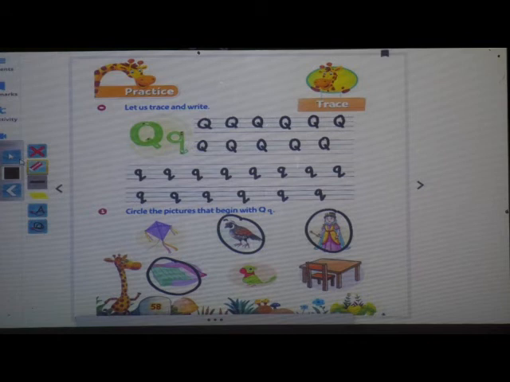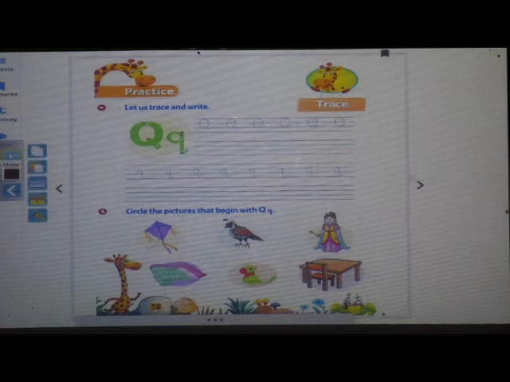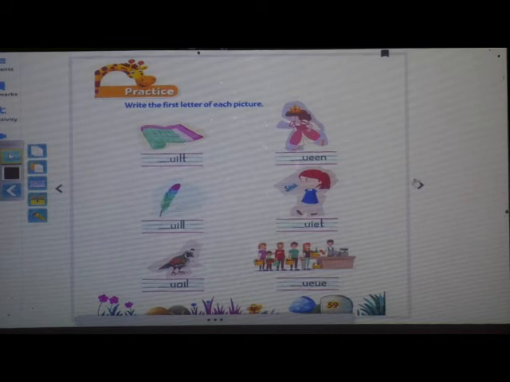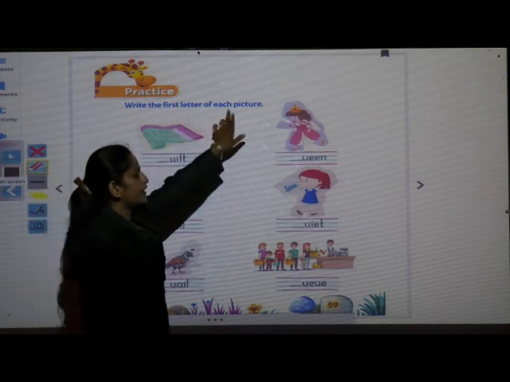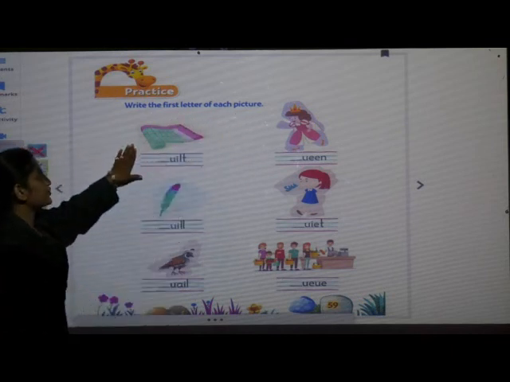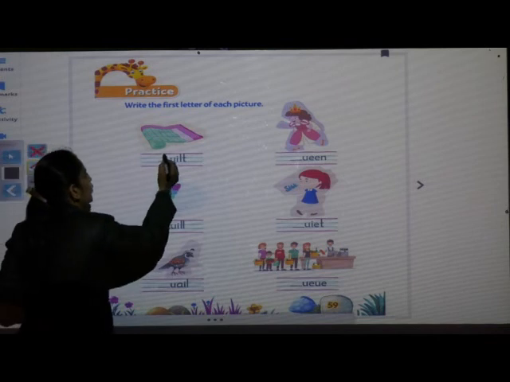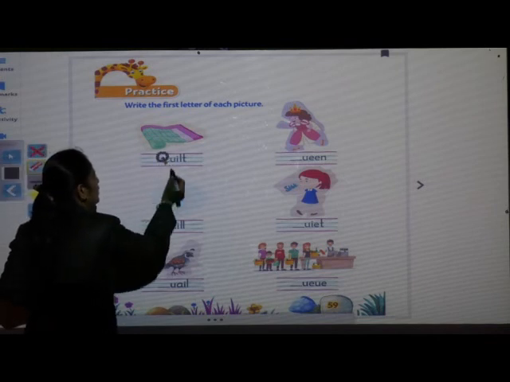Have you all finished circling these pictures that begin with qua? Very good. Turn the page. Next page, 59 of your textbook. Here you have to write the first letter of each picture. See this picture, what is it? Quilt. Qua, qua, quilt.